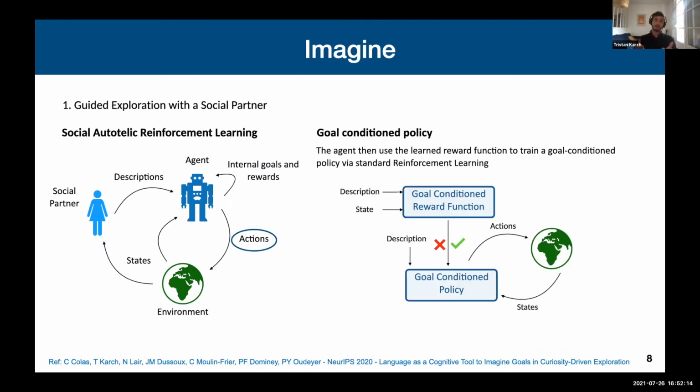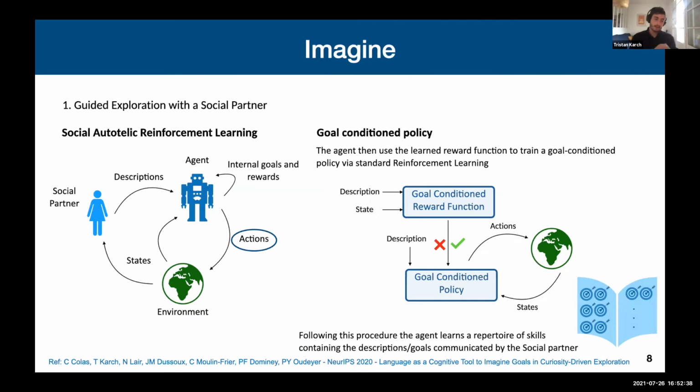Now we need a third module inside our agent. It's the policy, in order to be able to pursue the goals. And this policy is going to be trained using standard goal-conditioned reinforcement learning, using the signal of the reward function that I just presented to you as a training signal. If we follow this procedure, we will have an agent that will be able to learn a repertoire of skills which contains all the descriptions that the social partner communicated.